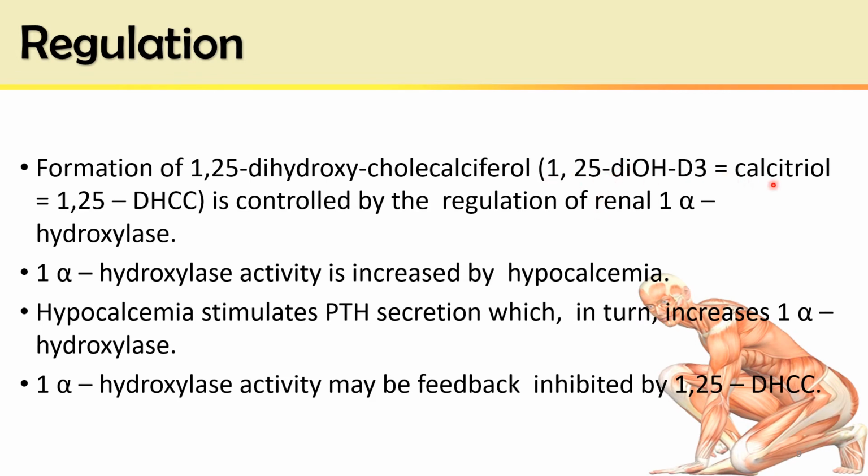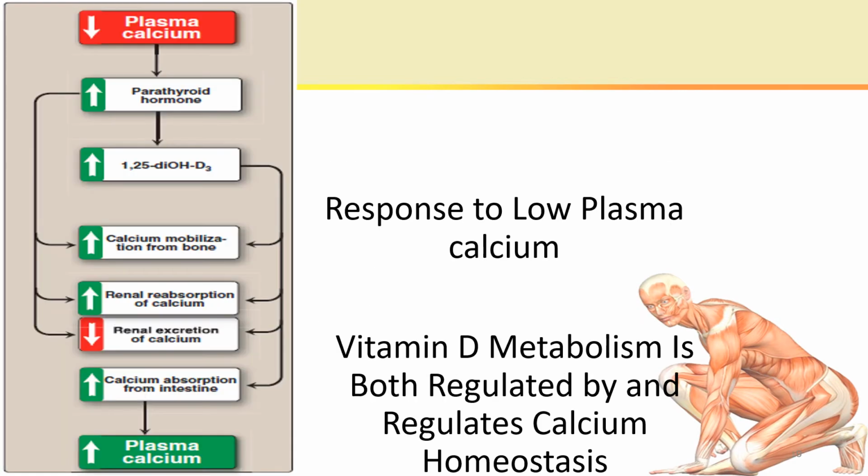When calcitriol is more, the activity of 1-hydroxylase decreases. When the level of the active form of vitamin D3 is low, it activates the renal 1-alpha hydroxylase enzyme in the kidneys. Response to low plasma calcium.